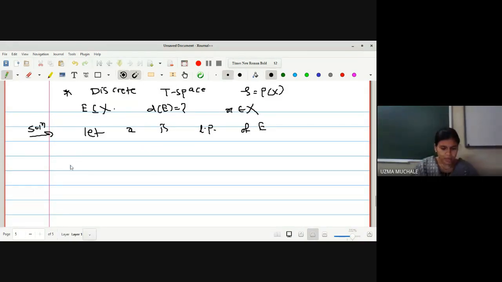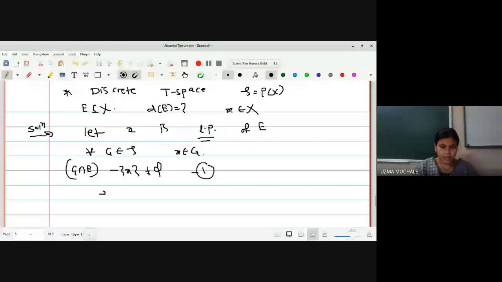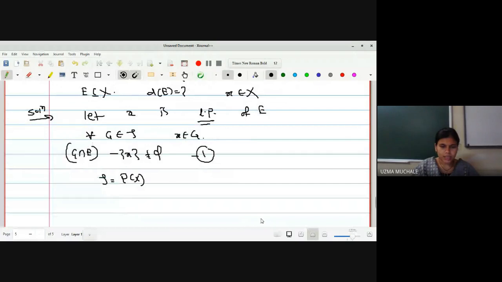Is it okay? So what we can consider then, if x is a limit point, by definition of a limit point, for all open set G containing x, what is the definition? G intersection E minus singleton x is non-empty. Now if I say that tau is equal to power set of X, when I say singleton x is also a member of tau,